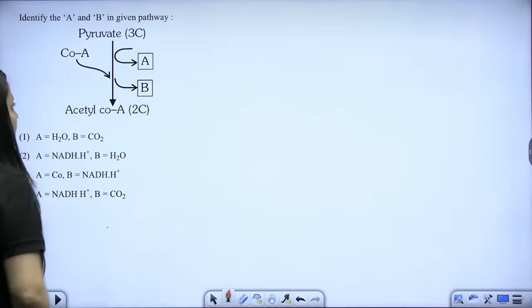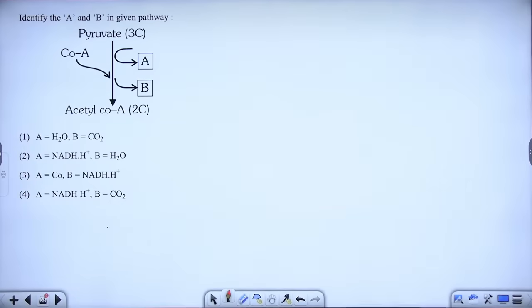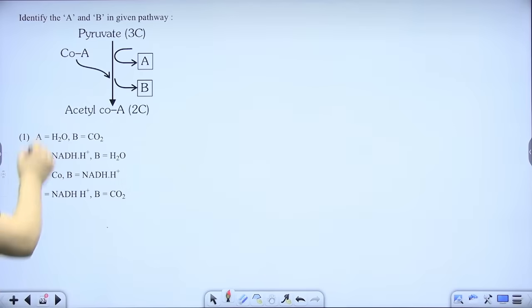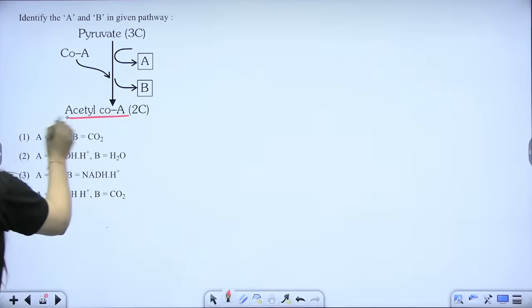Okay, next part. Again, answer this question, everybody. Quickly answer this. They are saying identify A and B in the given pathway. So we have the pyruvate, we have the acetyl coenzyme A.